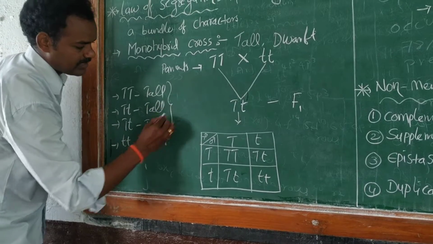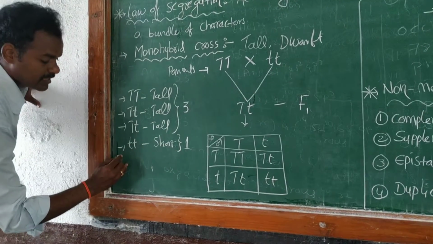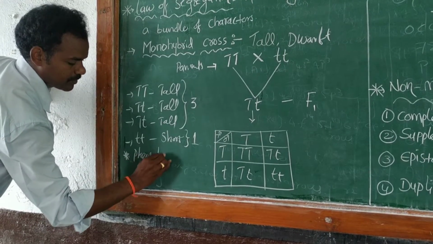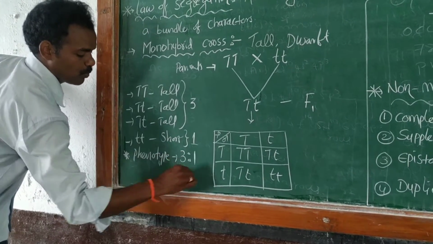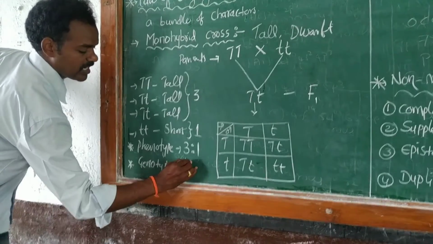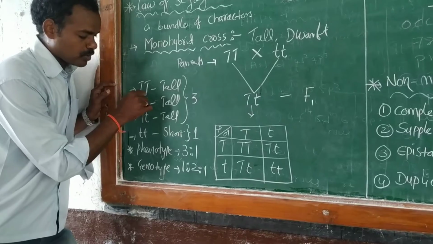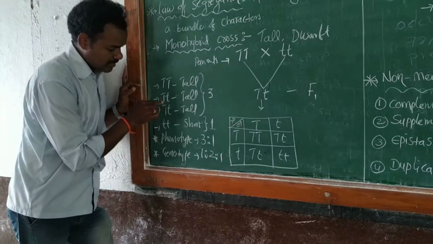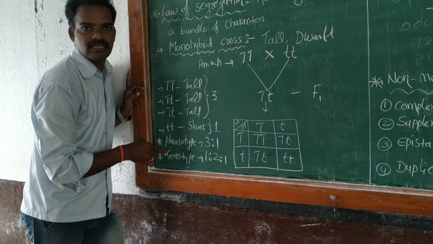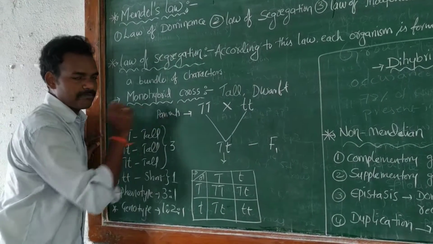That means three are tall and one is short, so the phenotype ratio is 3:1 and the genotype ratio is 1:2:1. Why 1:2:1? One is homozygous, another one is homozygous, but these two are heterozygous. But the heterozygous always shows the dominant character. So this is the law of segregation, which we observed through the monohybrid cross.